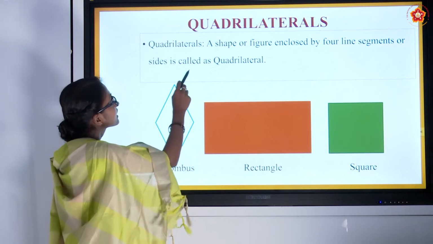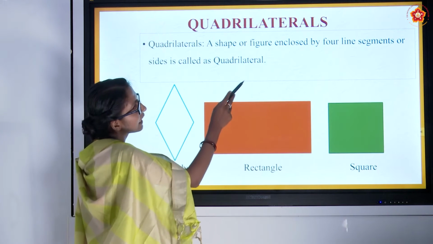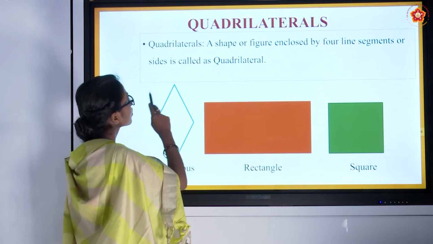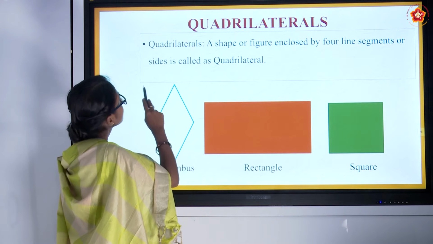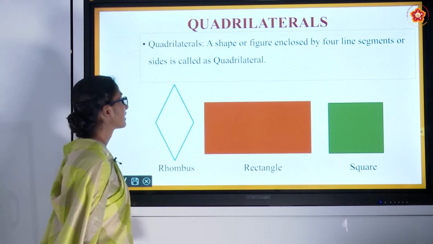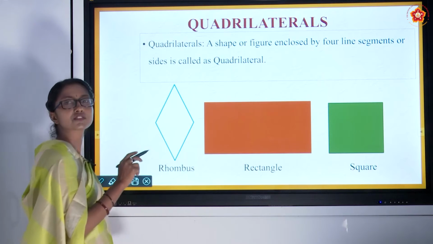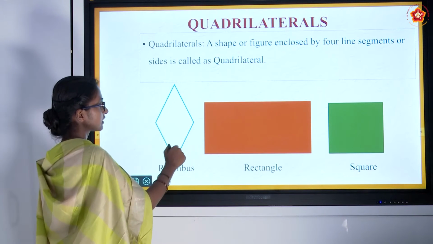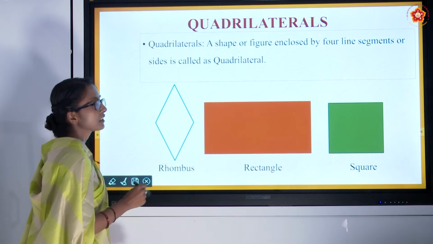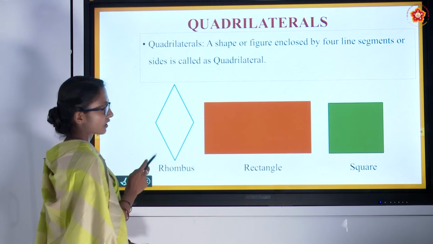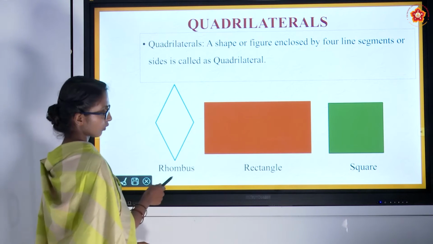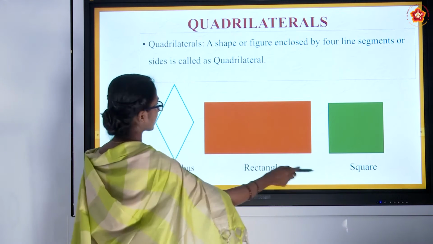Quadrilaterals. A shape or figure enclosed by 4 line segments or 4 sides is called a quadrilateral. If the number of sides is 4 and the sides are straight, and they must also be enclosed, then it is called a quadrilateral. Examples of a quadrilateral can be rhombus, rectangle, square.